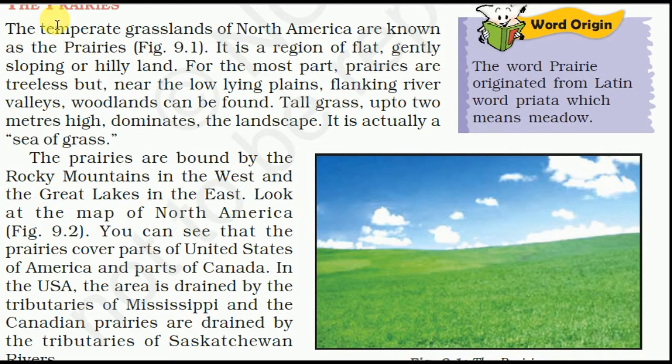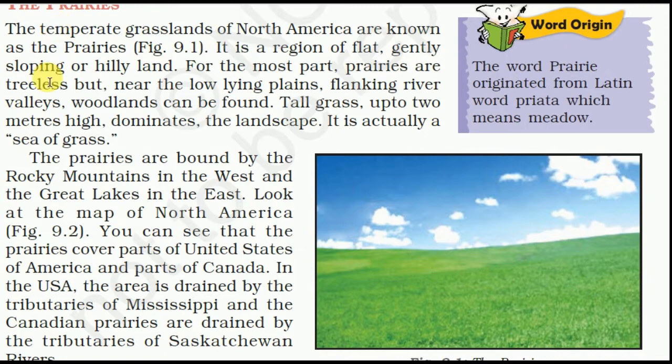It is a region of flat, gently sloping or hilly land. For the most part, prairies are treeless, but near the low-lying plains flanking river valleys, woodland can be found. Tall grass up to 2 meters in height dominates the landscape. It is actually a sea of grass. The prairies are bound by the Rocky Mountains in the west and the Great Lakes in the east.